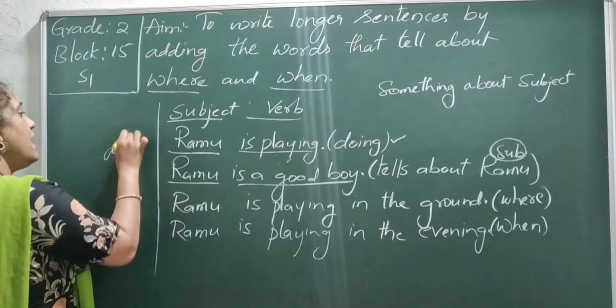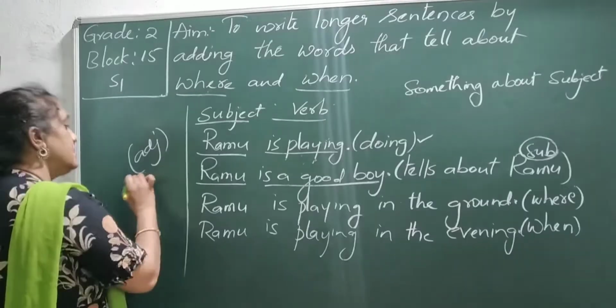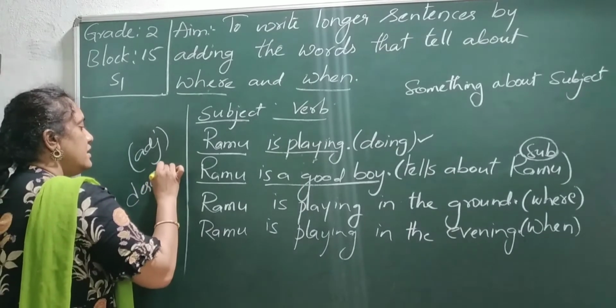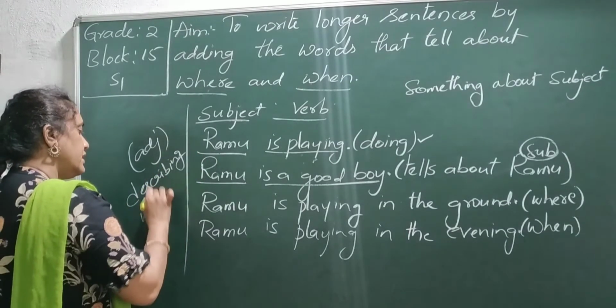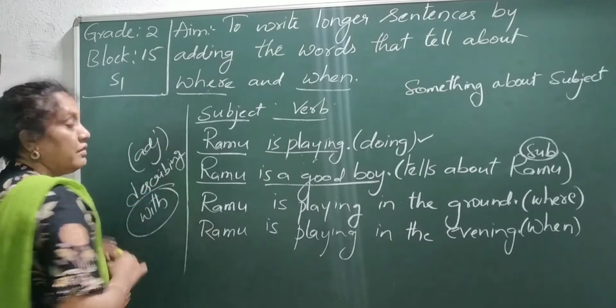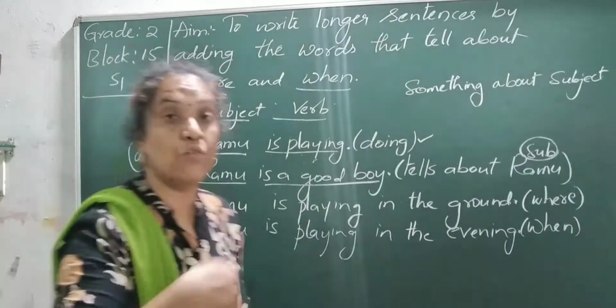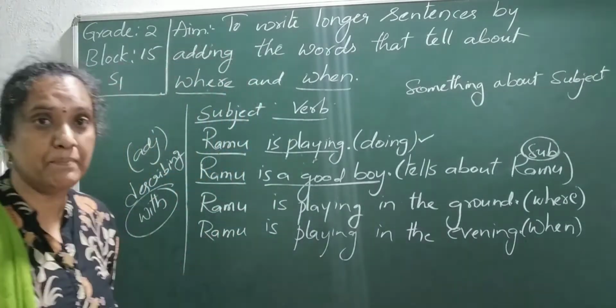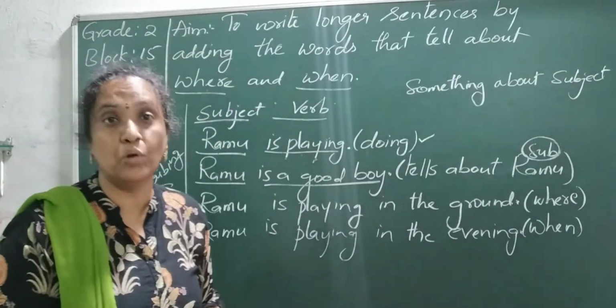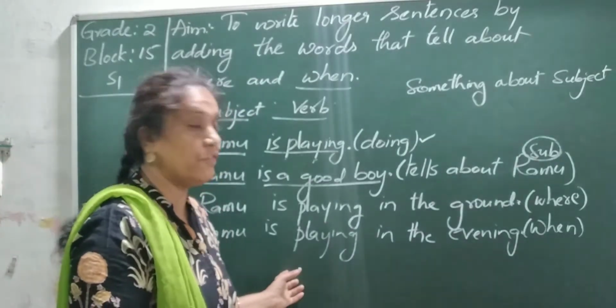We can even add adjectives, meaning the describing words. Describing words like with what? With. So the word with tells us with what they are doing that action. Okay, he is playing with a ball. He is reading a big book. He is reading a book which contains.